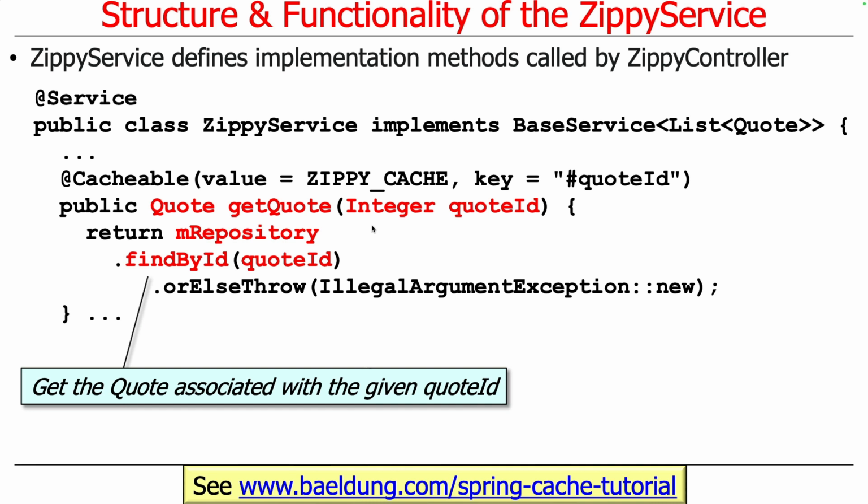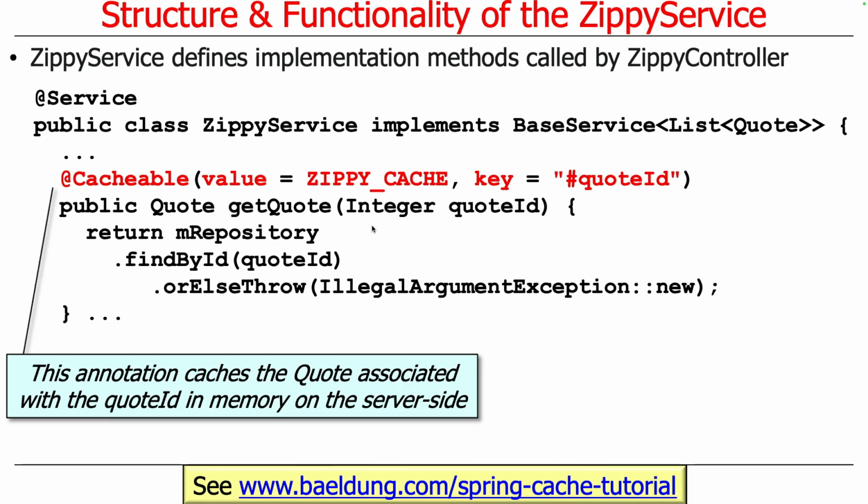So we're going to say mRepository.findById. FindById is also automatically generated for you. So we do findById with the quote ID. That will go look up in the database, and we'll try to find the quote corresponding to that ID. If it finds it, it returns it. If it can't find it, if the ID doesn't match for whatever reason, it'll throw this illegal argument exception.